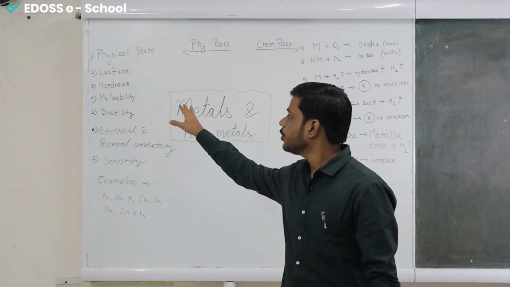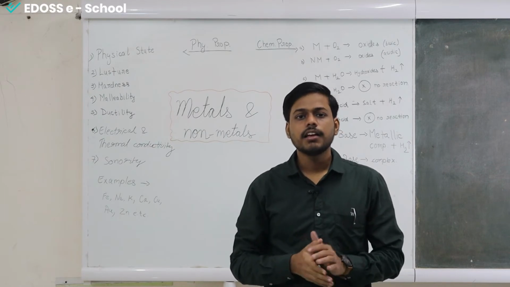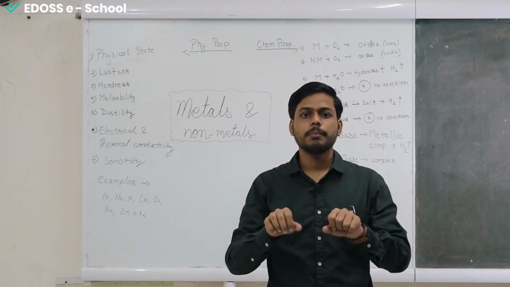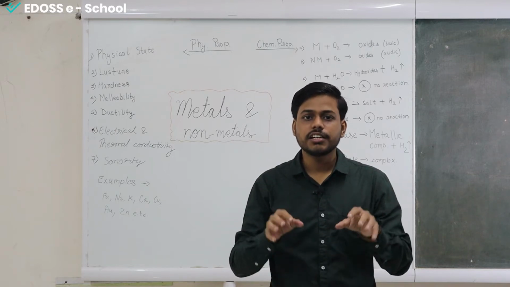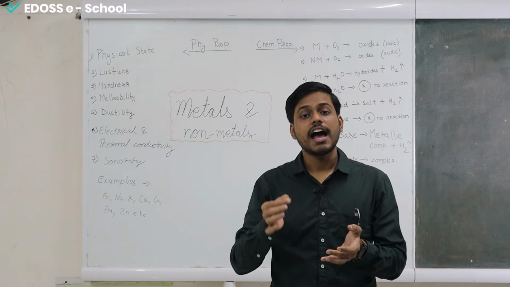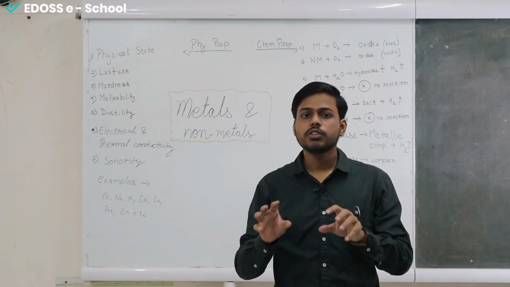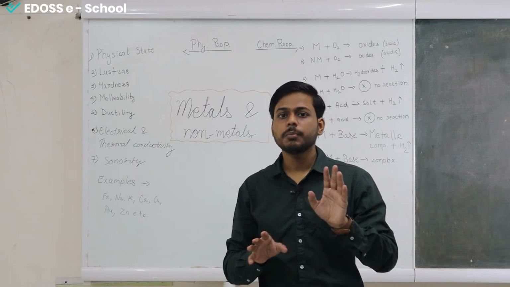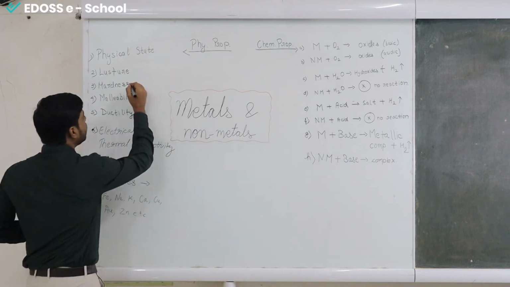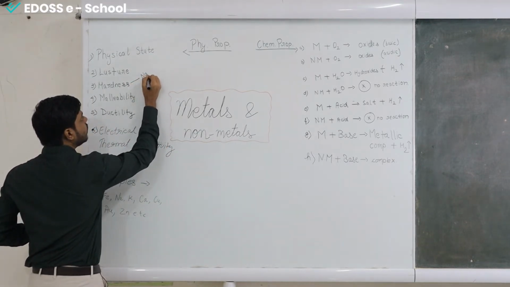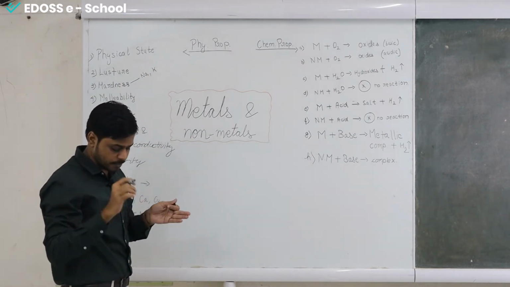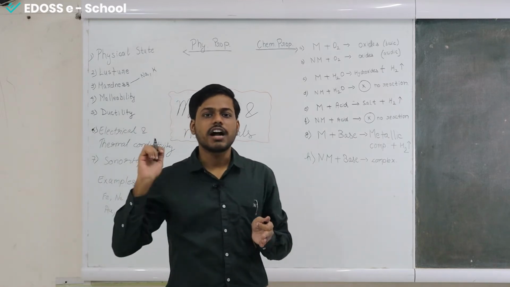Now we are going to talk about the third parameter, that is hardness. When we see metals, they are generally hard, like iron, copper. If you try to bend it, you cannot do it by hand, with your shear strength. But when we are talking about the non-metals, because they exist in liquid as well as in gaseous state along with the solid state, they are soft. There is an exception for both metals and non-metals in this condition. For hardness, among metals, the exception is sodium and potassium. These are so soft that they can be cut using a knife, the kind of knife we have at home.